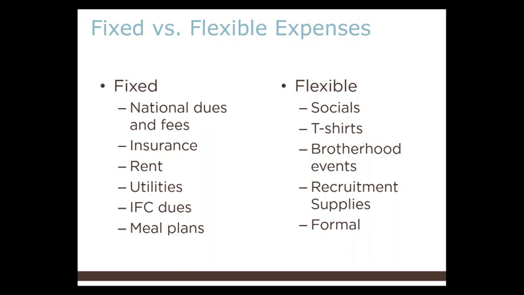For example, insurance, national dues and fees, rent, utilities, IFC dues, and meal plans. Your flexible expenses are things like socials, brotherhood outings, and the t-shirts that are associated with your events. Flexible expenses are going to fluctuate depending on usage. We will go more in depth about flexible expenses in a minute once we reach that section for budgeting.